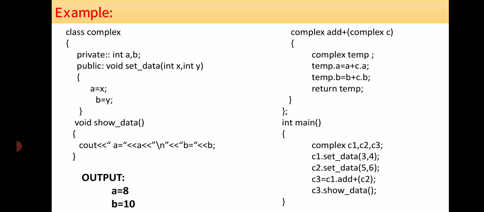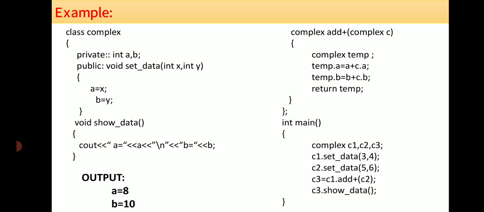Inside, we use one temporary variable of type Complex to store the values. To add the two objects, we use temp.a = a + c.a, temp.b = b + c.b, and return temp. Here we are creating three objects of the class Complex. With c1.setdata(3,4), we pass 3 and 4 to the function setdata, x copies 3 and y copies 4, and x is assigned to a and y is assigned to b.